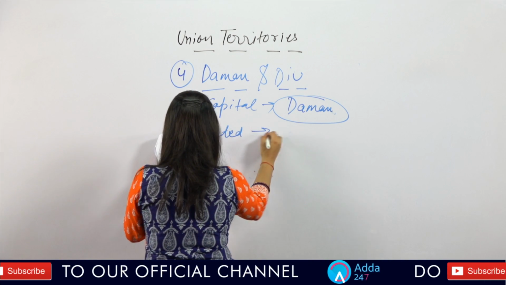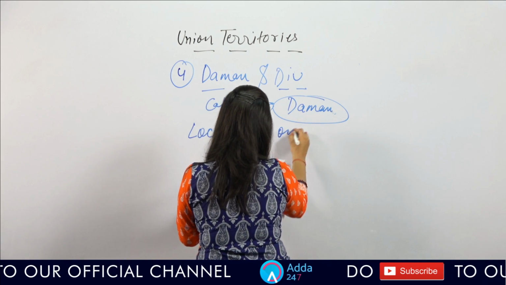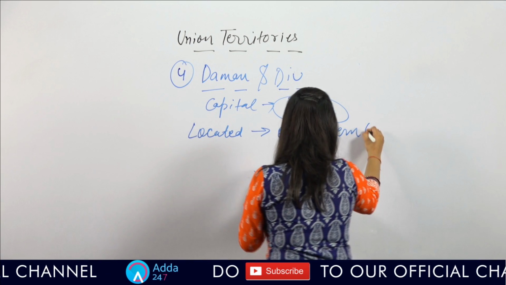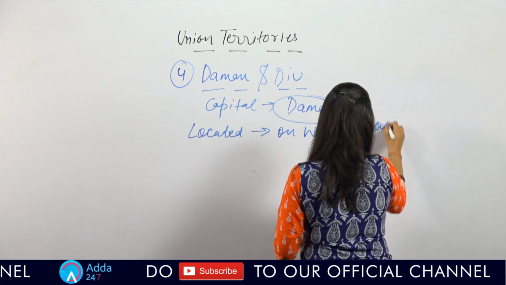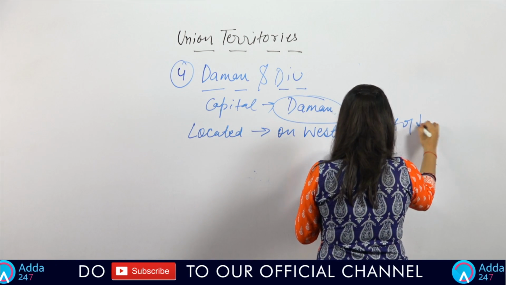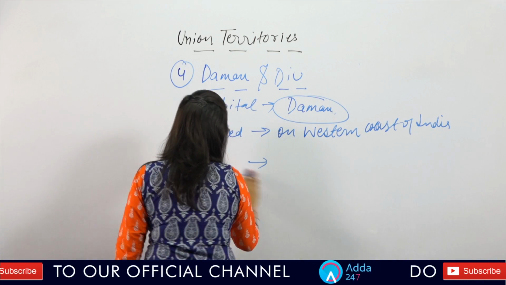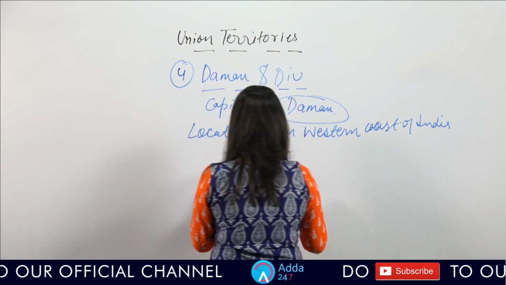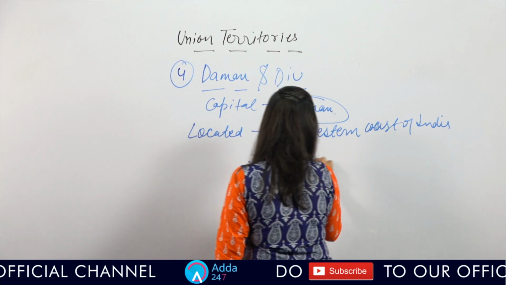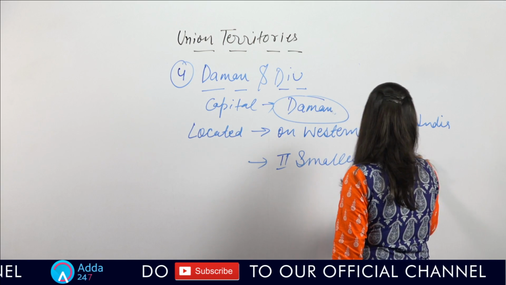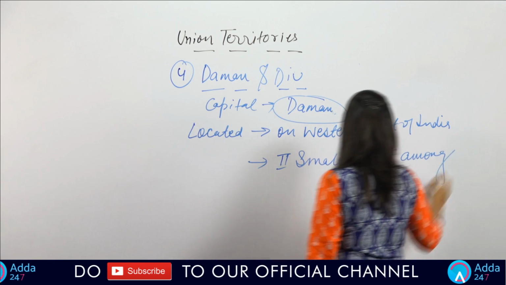If I talk about the location of this UT, it is located on the western coast of India. And a special point regarding this UT is that it is the second smallest UT among the 7 UTs in India.